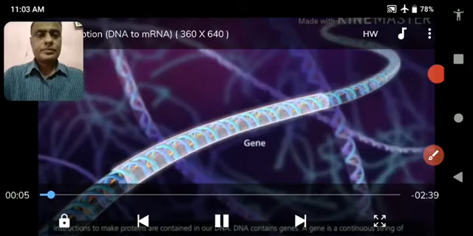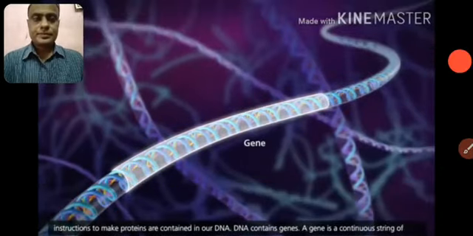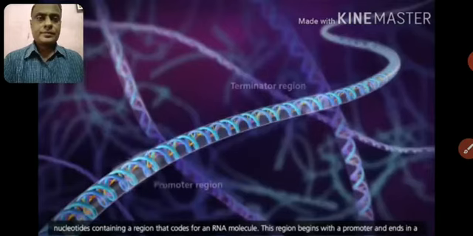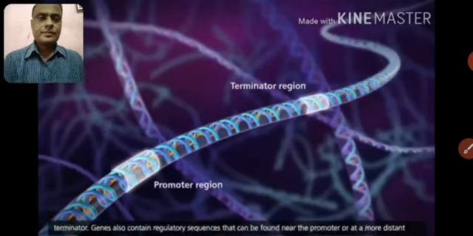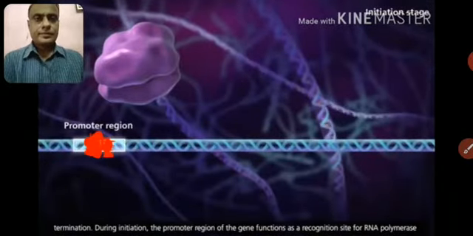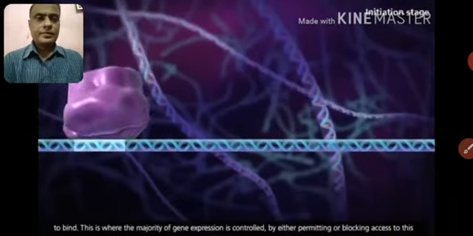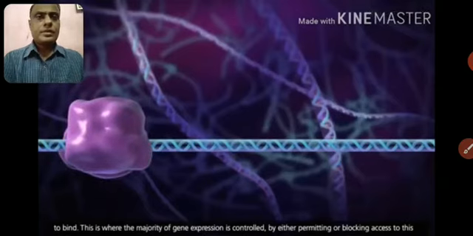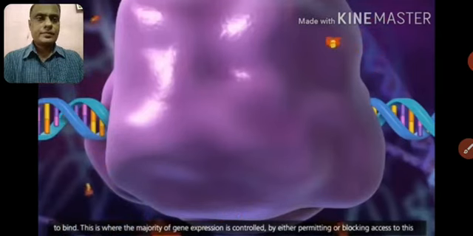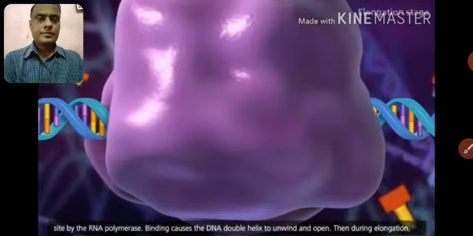DNA contains genes. Yes. A gene is a continuous string of nucleotides containing a region that codes for an RNA molecule. This region begins with a promoter and ends in a terminator. Genes also contain regulatory sequences that can be found near the promoter or at a more distant location. Motor region of the gene functions as a recognition site for RNA polymerase to bind. This is where the majority of gene expression is controlled, by either permitting or blocking access to this site by the RNA polymerase.